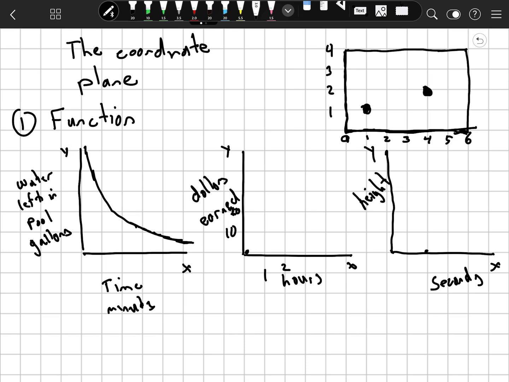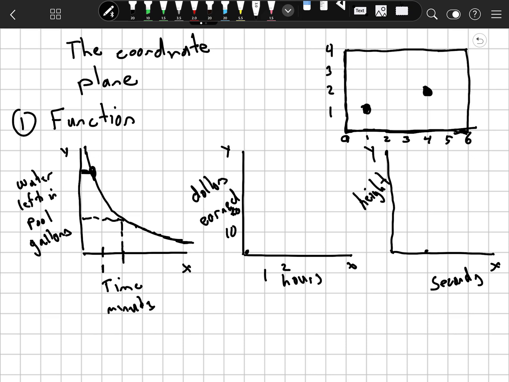And this kind of tells us a story. It tells us that we're going to lose a lot of water at first, and then it's going to take a little bit more time as a lot of the water is already lost. And the other thing that it does is you can plug in an input. Say maybe after 1 minute, you are at so many gallons, or after 2 minutes, you're at so many gallons here. So it tells us a story, but it also gives us an idea for an exact input, how much an output is.